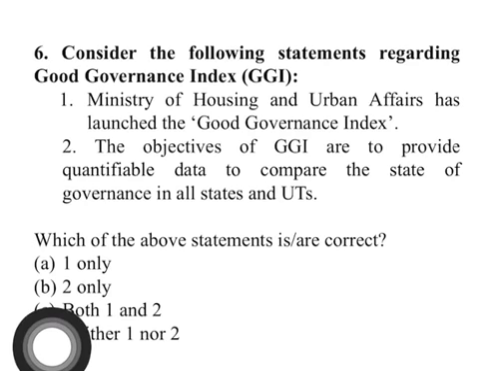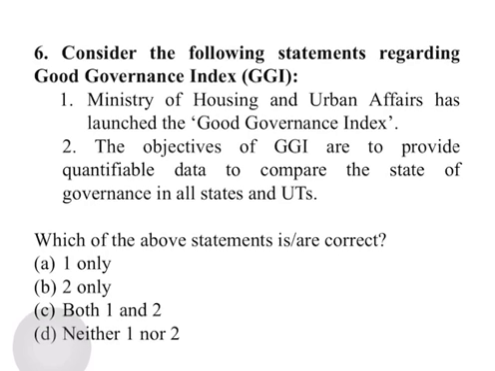Now let us go a little deeper. The good governance index is an index made so that we can measure the performance of different states and union territories, and that comparison should not be crude but reasonable. To make the comparison reasonable, the states and union territories have been divided into 3 groups: big states, northeast and hill states, and union territories.